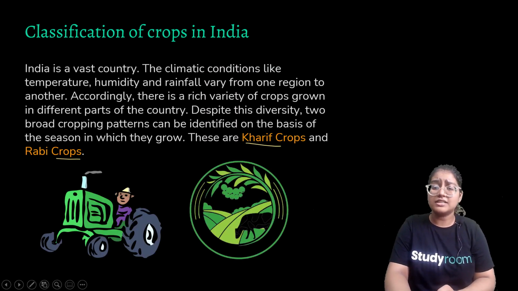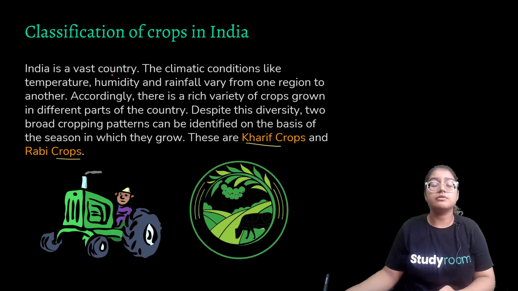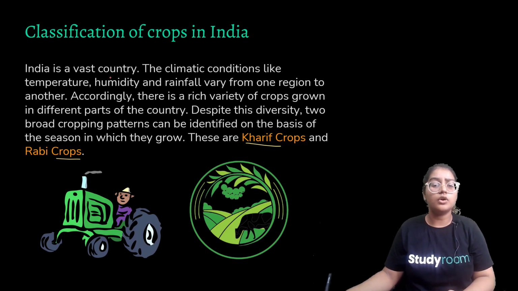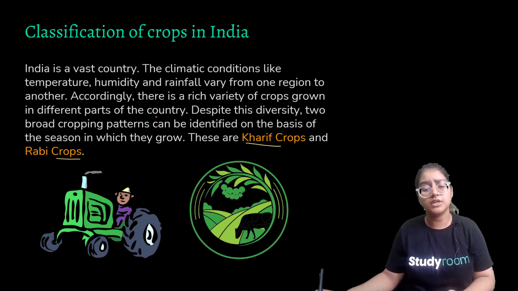Now we'll be talking about classification of crops in India. India is a vast country. We practice different cultures, different religions, and we have different climatic conditions. The climatic condition in the north varies from the south, and east varies from west. So everything varies from one place to another. Climatic conditions like temperature, humidity and rainfall vary from one region to another. Accordingly, a rich variety of crops is grown in different parts of the country because of the different climatic conditions. Hence, the crop which grows in one area varies from that in a different area.